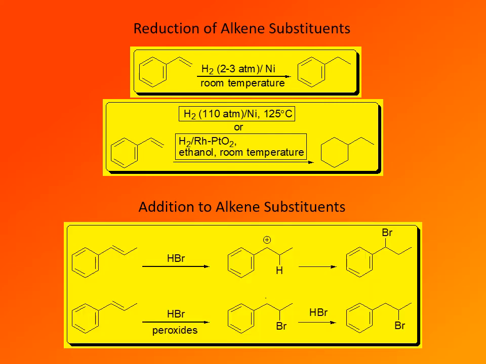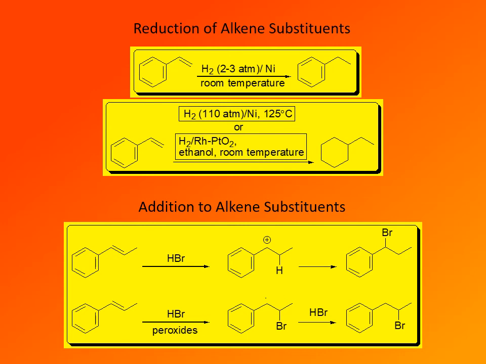Addition also readily occurs to alkene substituents, and addition is regioselective. Addition occurs in such a way that the electrophile is added to the carbon away from the benzylic carbon, so that a benzylic carbocation can be formed. Benzyl carbocations are very stable, and for that reason, for example, hydrogen bromide adds in such a way that the proton adds to the carbon of the double bond that is away from the benzene ring.